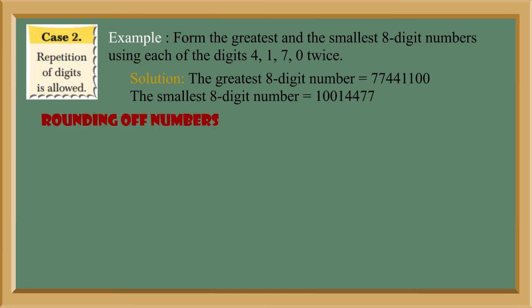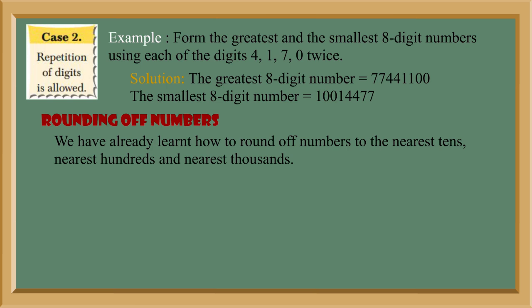10014477. Rounding off numbers. We have already learnt how to round off numbers to the nearest tens, nearest hundreds and nearest thousands.